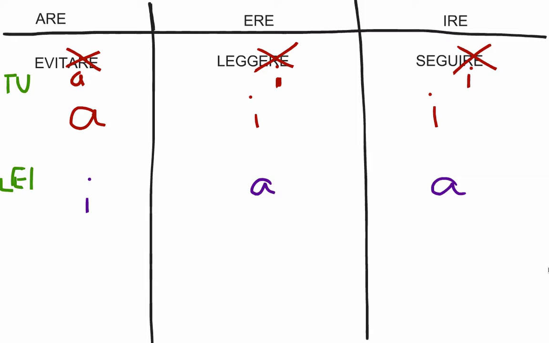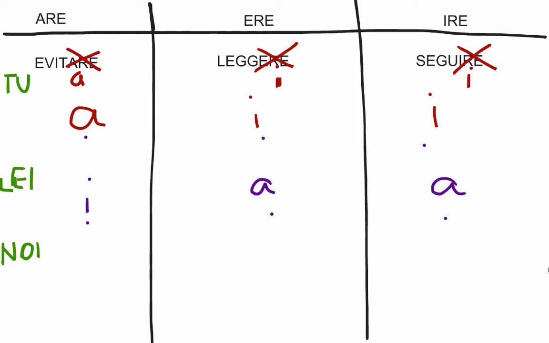So whereas for the tu we have A, I, for the lei we have I, A. There are a couple of others that are useful. One is the noi form. So when you want to include yourself in the advice, as in we should all do this, we should all do that, you simply put it in the noi form.